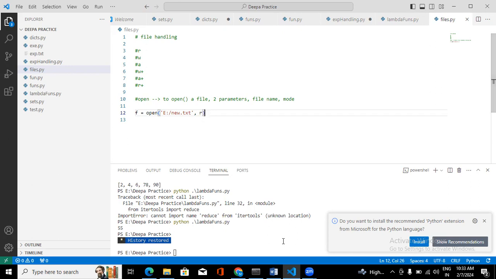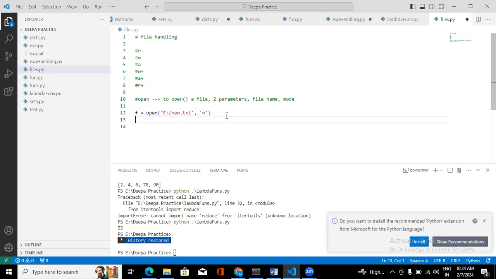And if you have some content in that file, and if you want to read it, we can do. As of now, I don't have any content inside that, right? So what I will do, I will open the file first in write mode, and I will add some content to the file, then we can read the data. Okay, I'm opening, and you should specify the mode in single quotes as well.